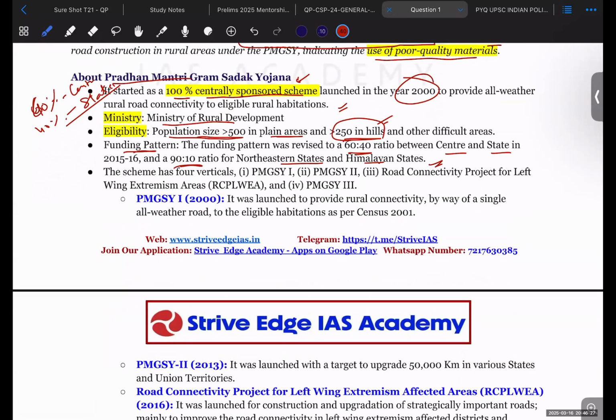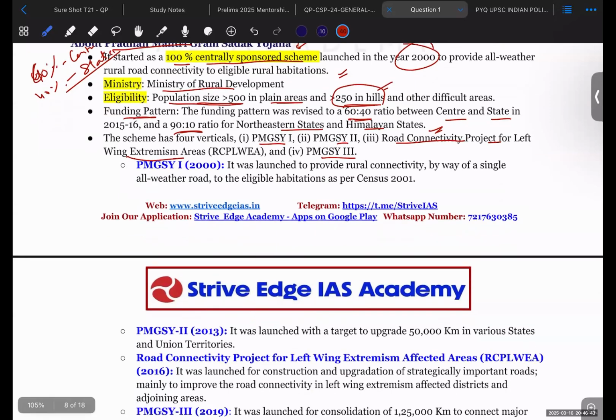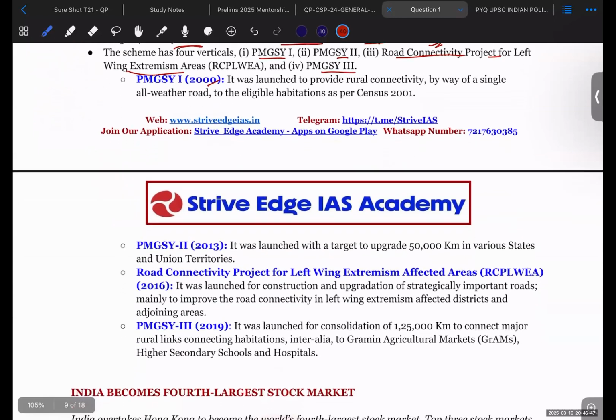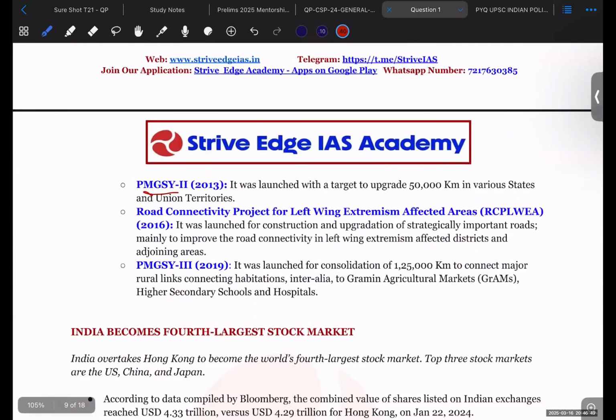The scheme has multiple verticals: Pradhan Mantri Gram Sadak Yojana first, second, the road connectivity project for left-wing extremist areas, and Pradhan Mantri Gram Sadak Yojana third. The first was launched in 2000, and the second in 2013.